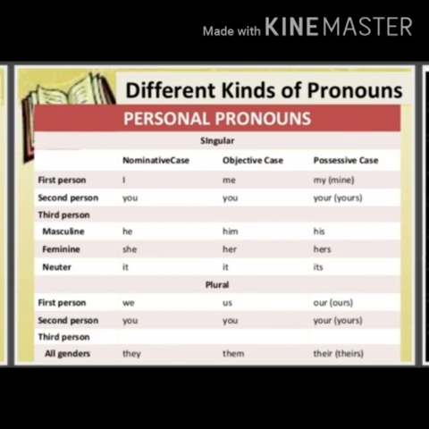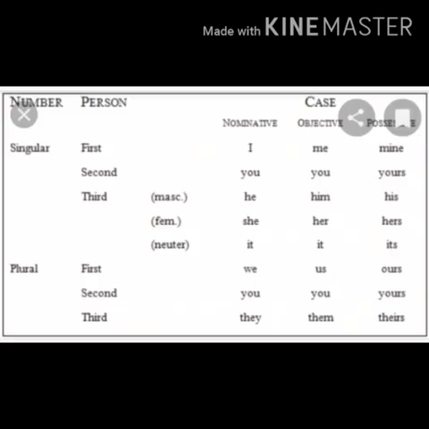Personal pronouns are said to be in the nominative case when the pronoun is the subject of the sentence, for example, she, he, I and you. Next is the possessive case, when the pronoun shows possession, for example, mine, yours, theirs, hers and his. And third is the objective case, when the pronoun is the object of the sentence, for example, me, them and him.